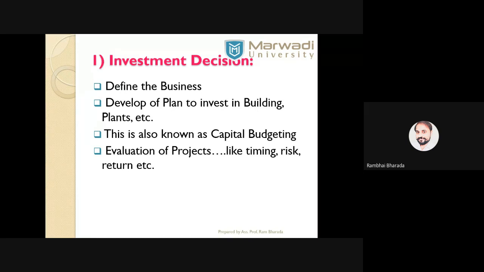Here investment decision means the company needs to decide where to invest, in which assets the company must invest: in buildings, plants, factories, or machineries. Here we try to define some investment proposals or investment projects which help us get more return. For calculating that return, or to get the best project, we need to measure three things: time, risk, and return. So this is all about investment decisions.